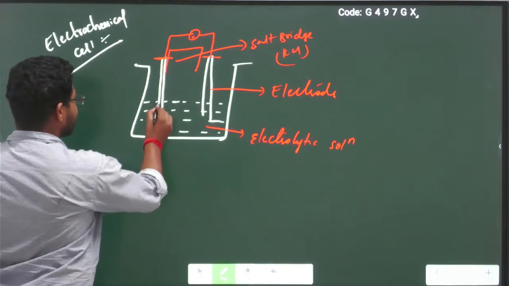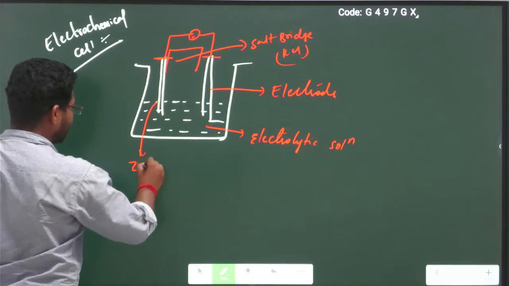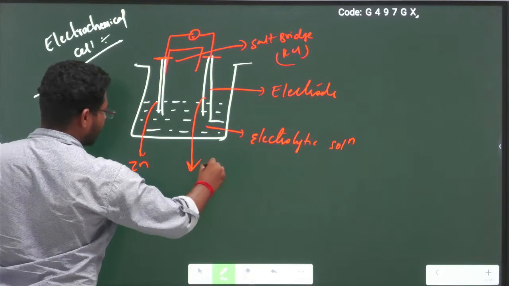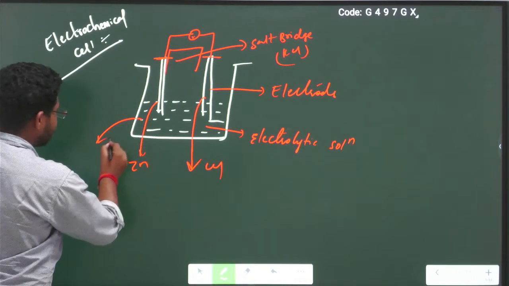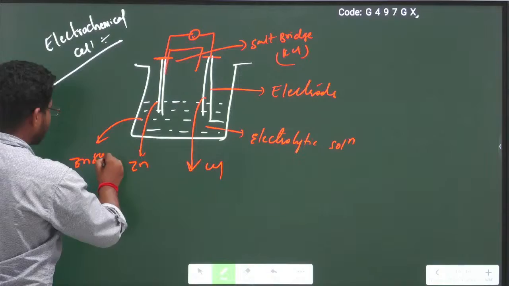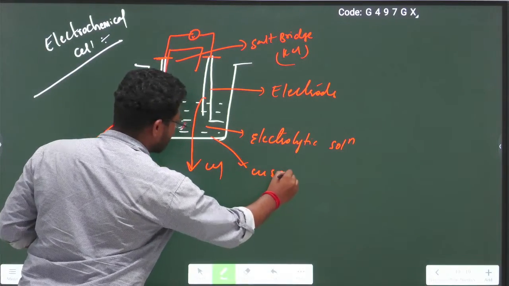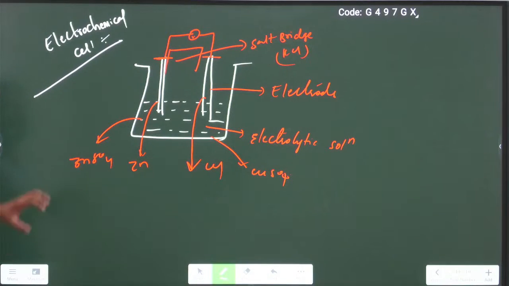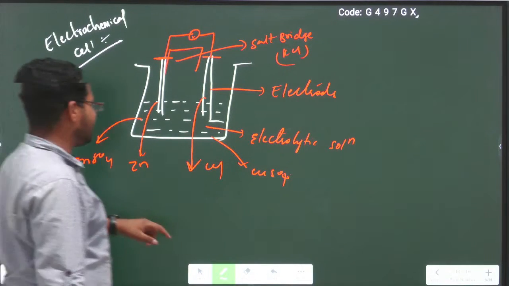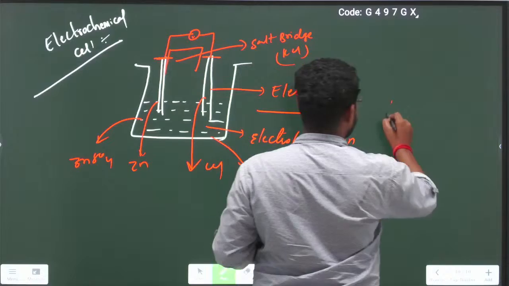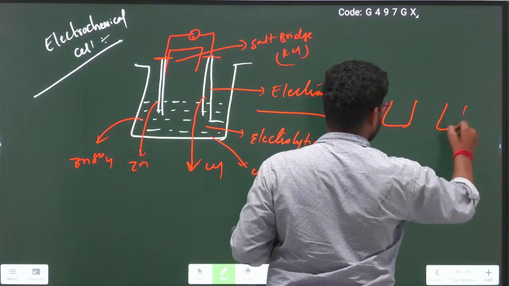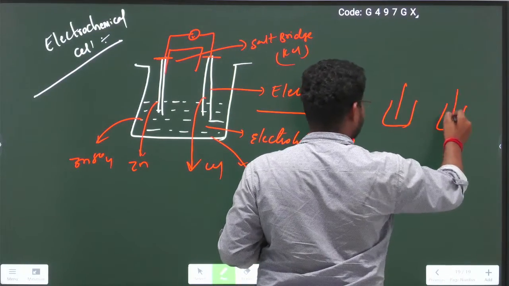For example, this electrode is zinc, this electrode is copper, this electrolytic solution is zinc sulfate, and this electrolytic solution is copper sulfate. Actually, this diagram will look like this: this is one beaker, this is another beaker.